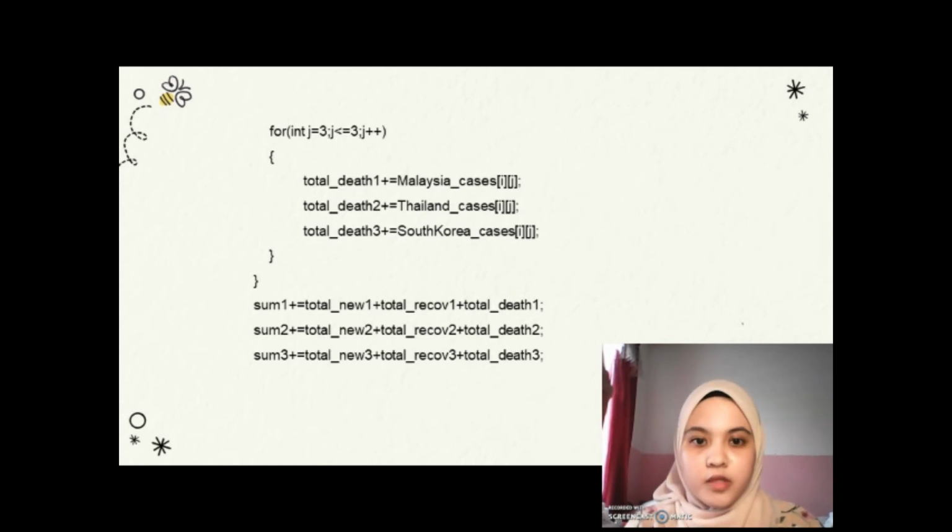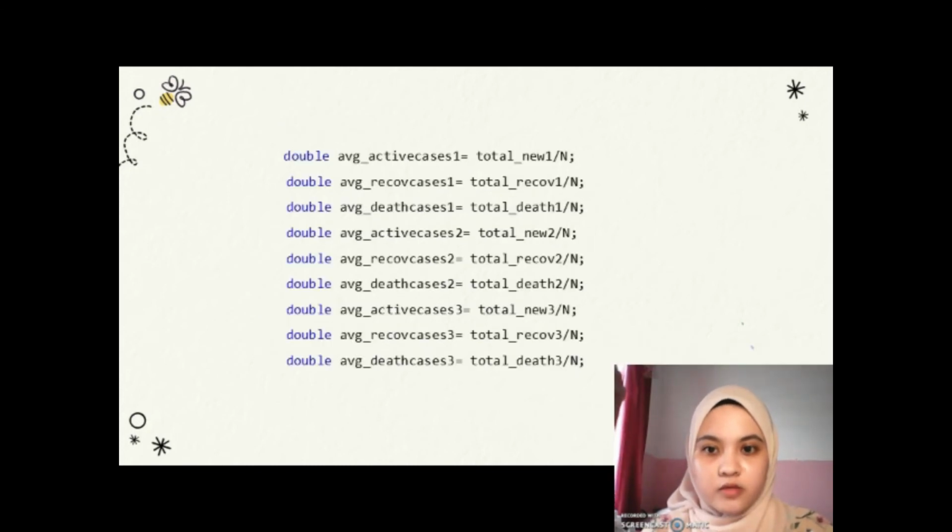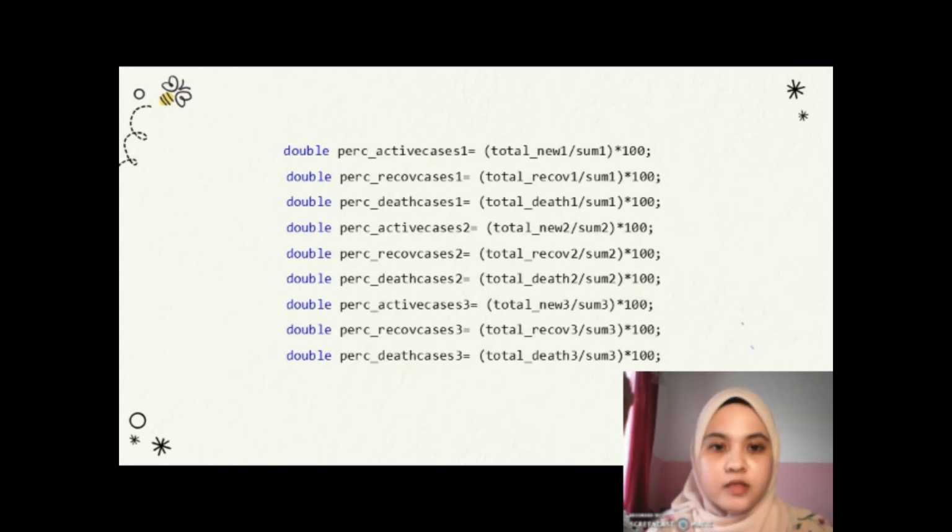First of all, we need to find out the sum for all the total of cases, so we can use it in the formula of percentage. Here is the formula that we use to calculate the average and percentage for every case. This is sum 1, sum 2, and sum 3. And next, this is how we find out the average of total new cases, total recovery cases, and total death cases: we divide by n, where n is equal to 92.